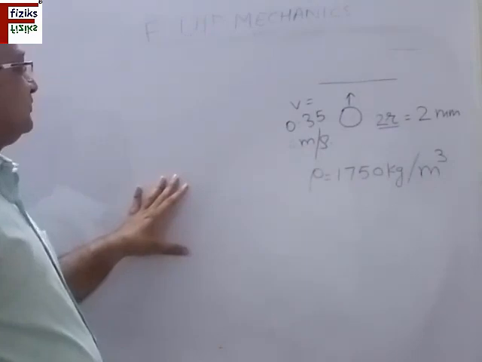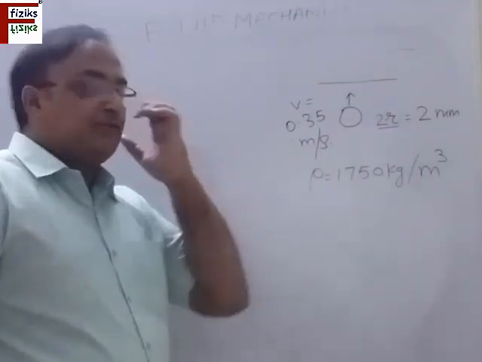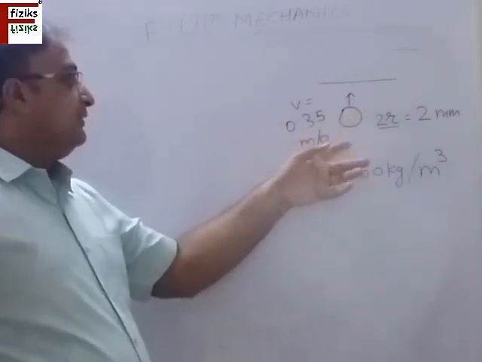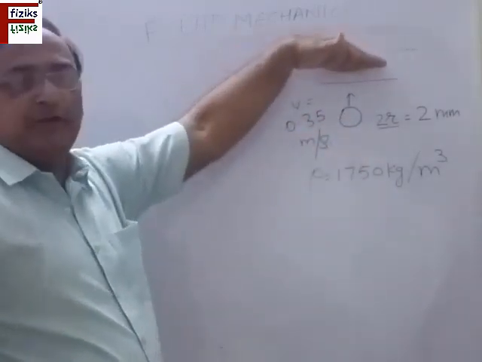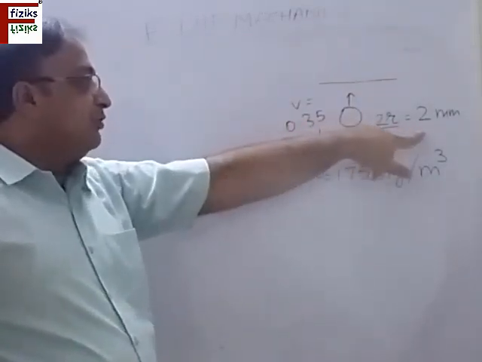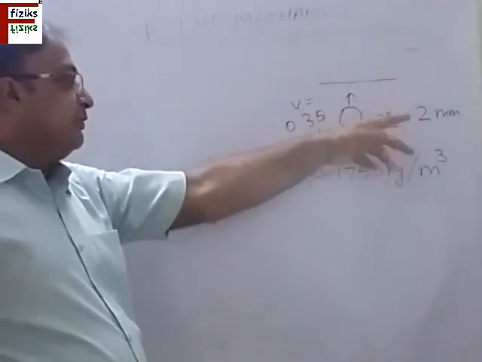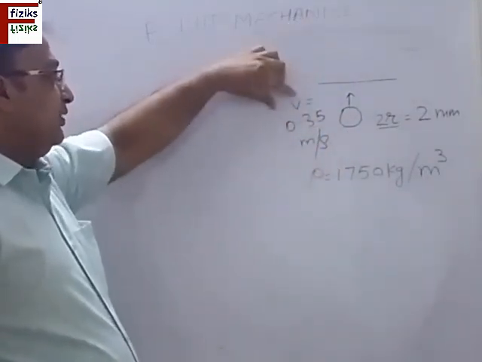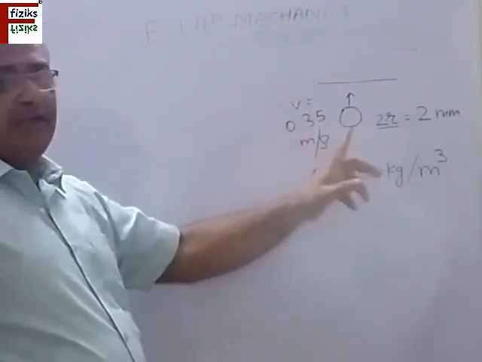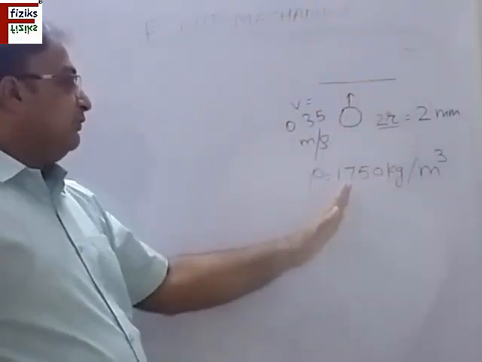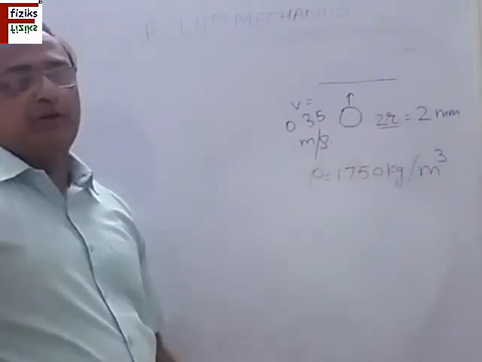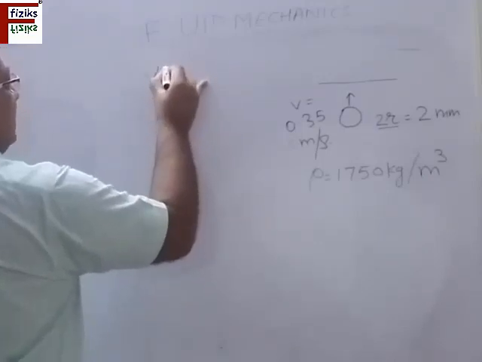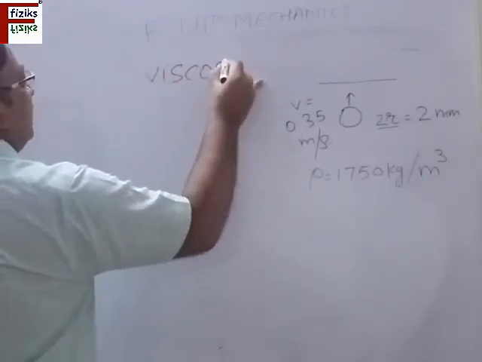So now we have a question. What we discussed in the last topic regarding that there is a bubble, an air bubble, and this is rising in a fluid. This is the level of the fluid. The bubble has diameter 2r equal to 2 mm. R is the radius, 2 mm is the diameter of the bubble, and it is rising inside a fluid with a velocity of 0.35 centimeter per second going upwards, and the density of the fluid is 1750 kg per meter cube. Now the question is, we have to find what is the viscosity of the fluid.